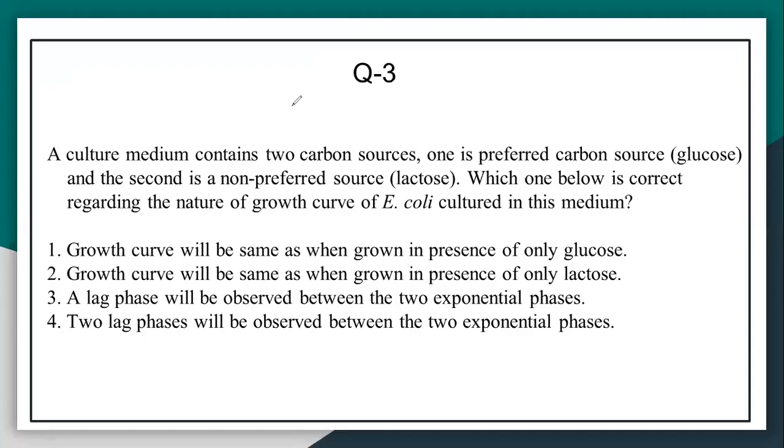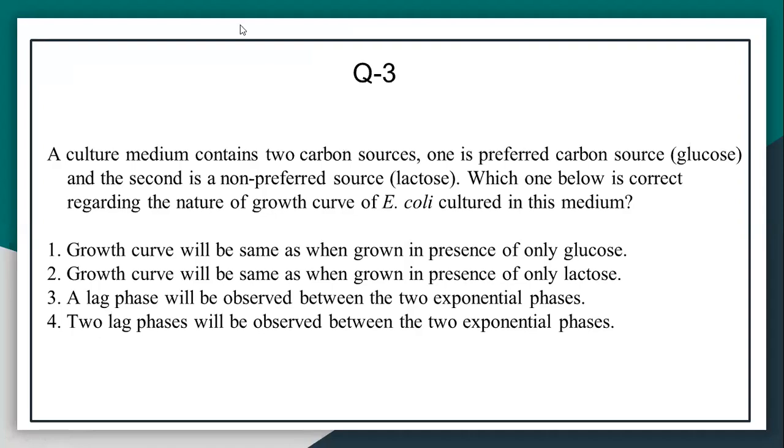Next question. Now in a culture medium containing two carbon sources, one is the preferred carbon source, that is glucose. If bacteria use glucose, they do not need to synthesize unnecessary proteins like the expression of the lac operon, right? LacZ produces beta-galactosidase enzyme, lacY produces beta-galactoside permease, and lacA produces beta-galactoside transacetylase enzyme.